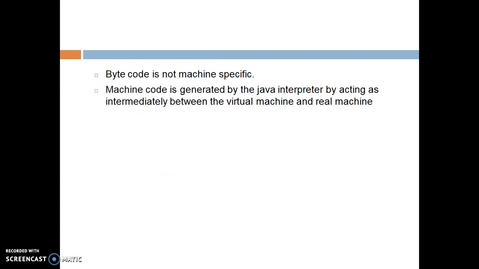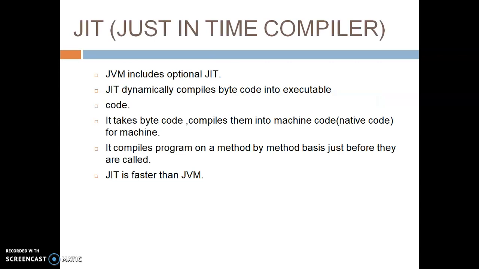Bytecode is not machine specific. As I said, the bytecode is machine independent or platform independent. Machine code is generated by the Java interpreter by acting as an intermediary between the virtual machine and the real machine. Now what is JIT? JIT is a small program which is part of JRE. In JRE you will get the JVM. So when we are talking about JIT, it is a small compiler, the just in time compiler. JIT is a part of the Java runtime environment, or in other words, JIT is a part of JVM, as JVM is part of JRE.